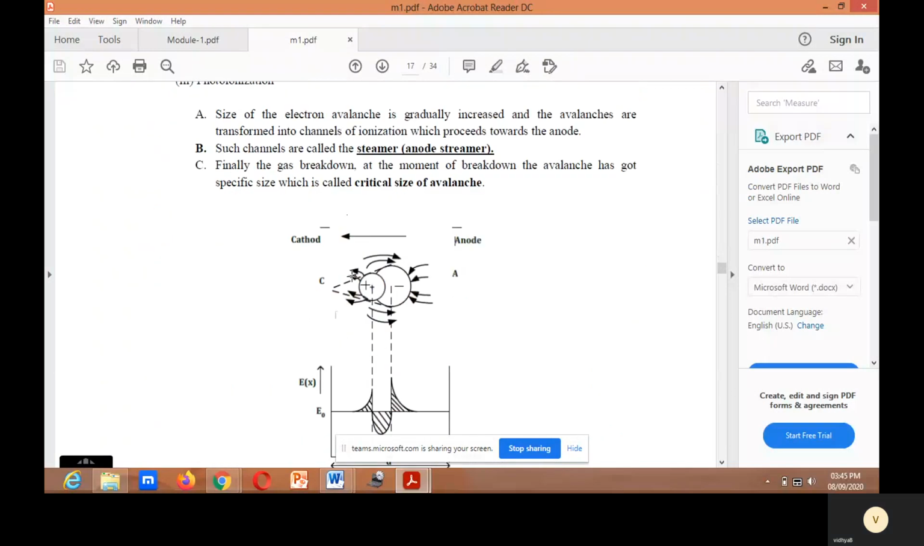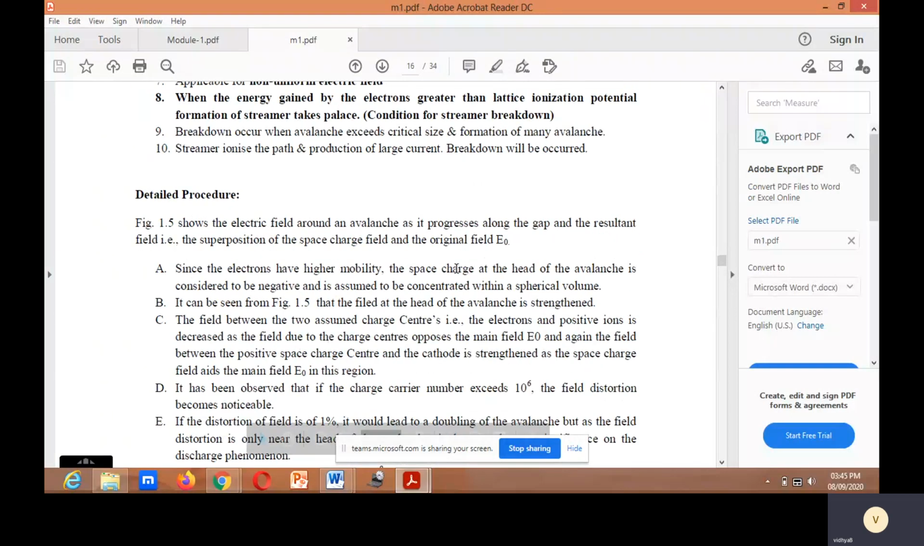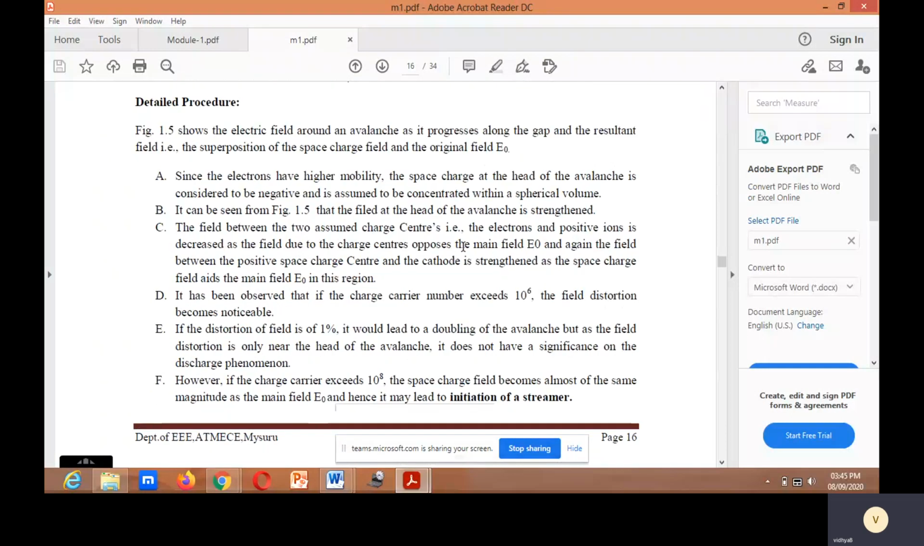Next is the detailed procedure. This is the diagram: breakdown with a step function voltage pulse. Now we shall read about the procedure. First step: since electrons have higher mobility, the space charge at the head of the avalanche is considered to be negative and it is assumed to be concentrated within a spherical volume.